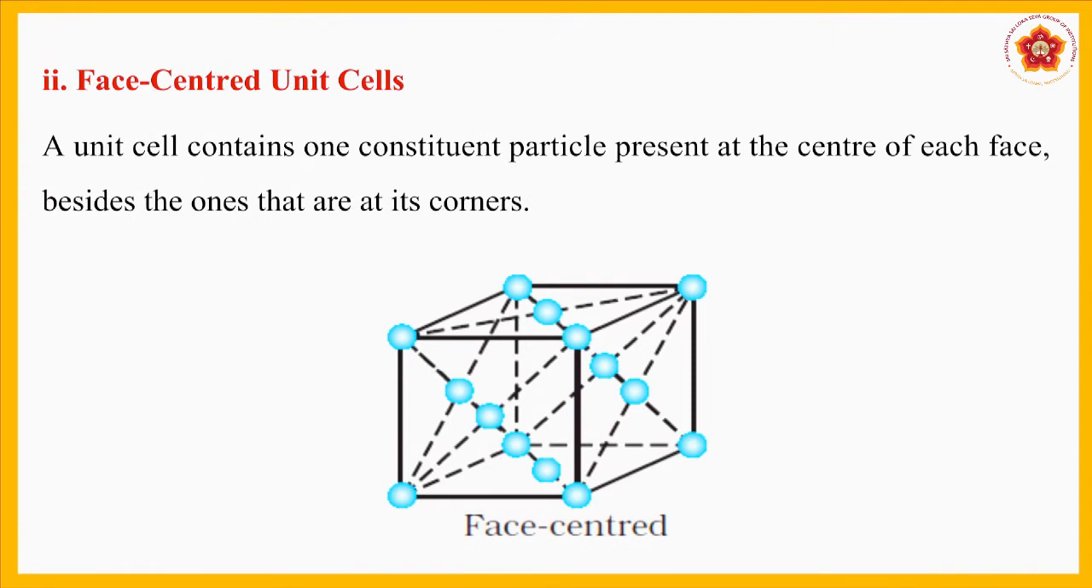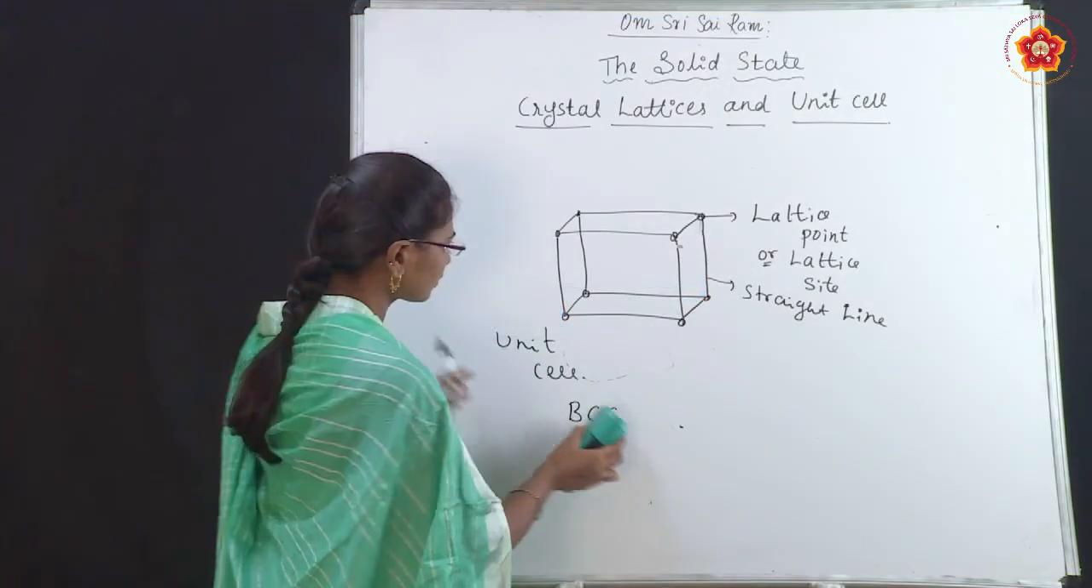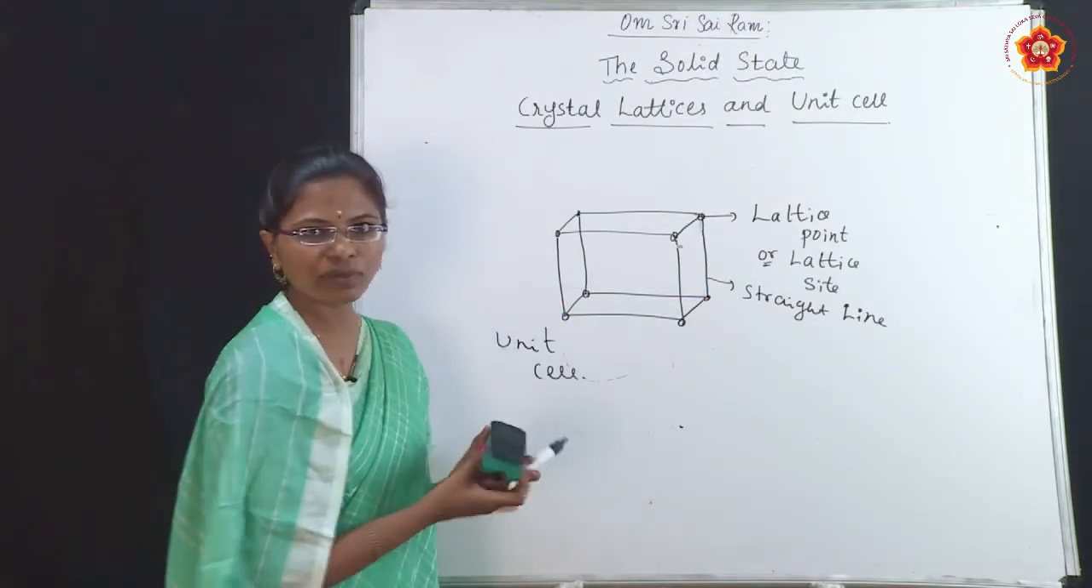Okay. The next one is face centered unit cells. A unit cell contains one constituent particle present at the center of each face besides the ones that are at its corners. So you can see that is one unit cell, and each face is having one atom again, it may be atom or molecules or ions. So you can see here, this is one unit cell.